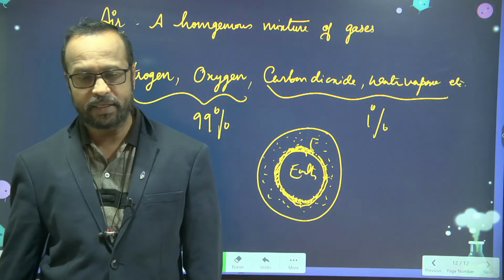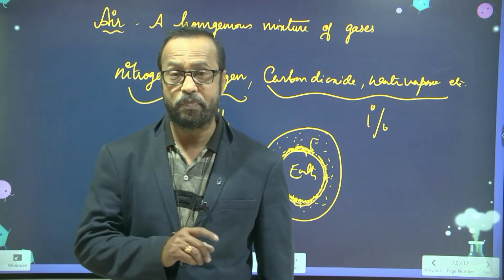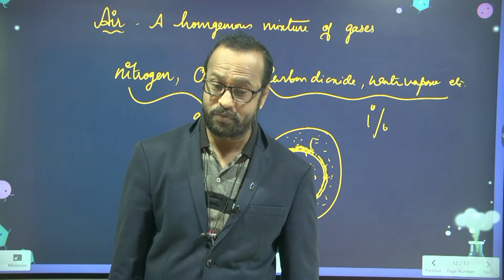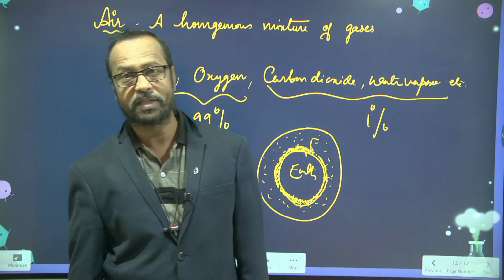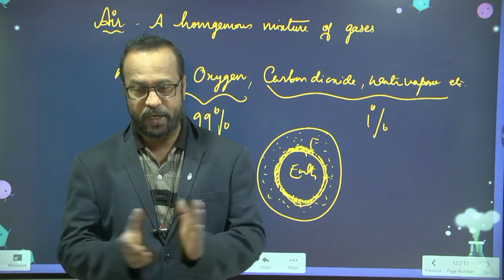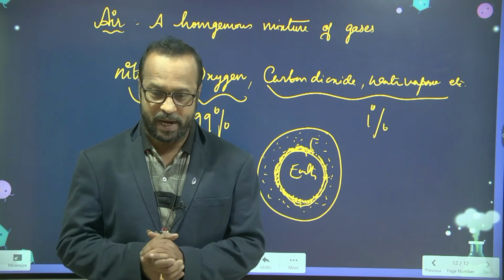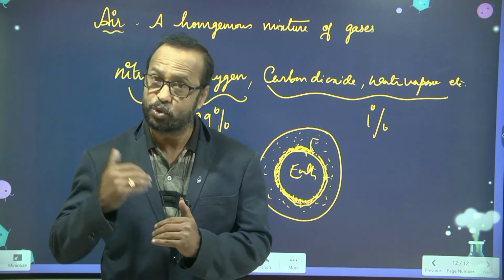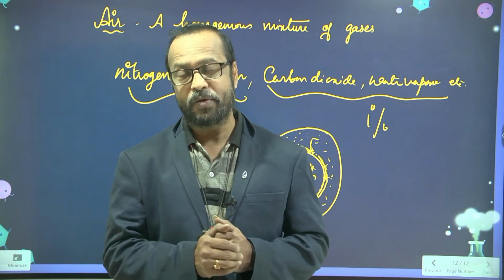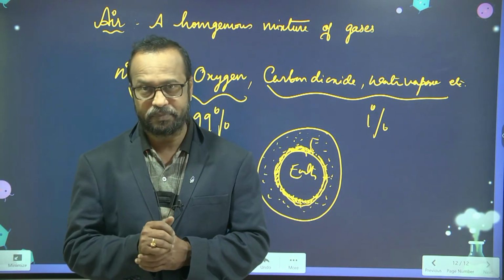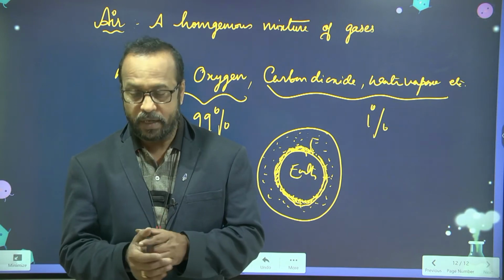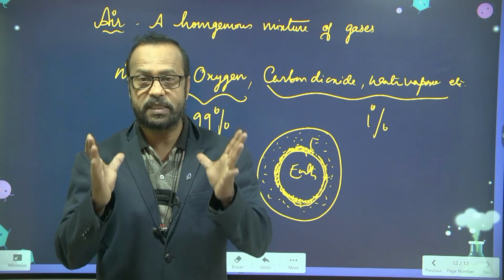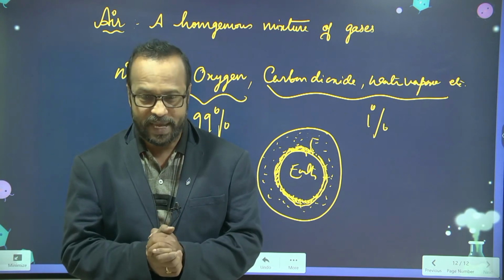And then the other most important thing is the conditions around the earth. The temperature on the earth also plays a very important role. On the earth the temperature is mostly suitable for life. If you go to some other planets, the temperature may be too high or too low, where life cannot exist. Yes or no? Yes, sir. So all these conditions exist only on the earth. Earth is the only planet where life can exist.